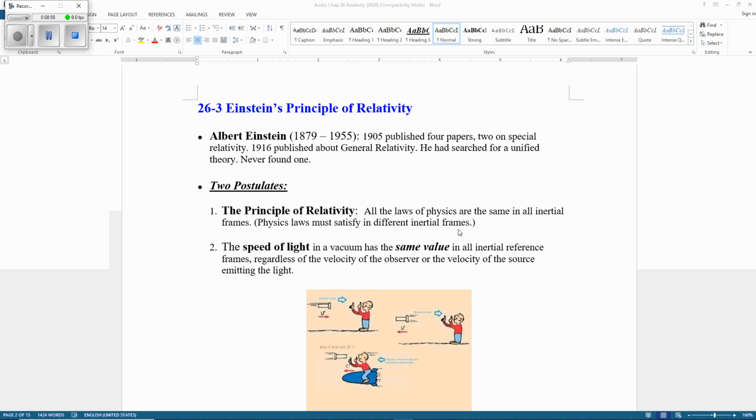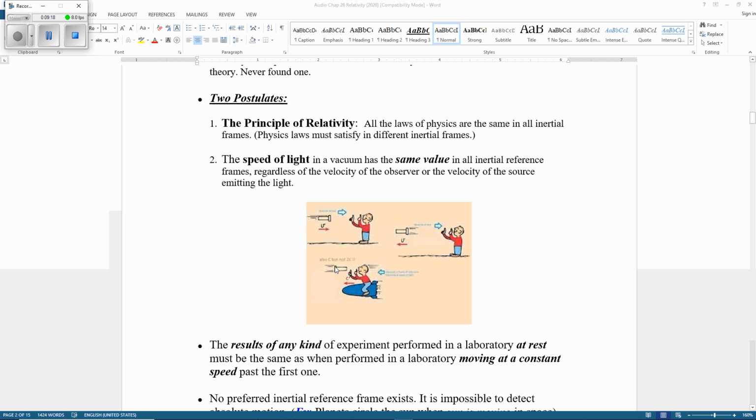Speed must be constant. Now the second one tells us the speed of light in vacuum is a universal constant. It's not going to change, regardless of the velocity of the observer or the velocity of the source of the light. Okay, so this tells us what happens.